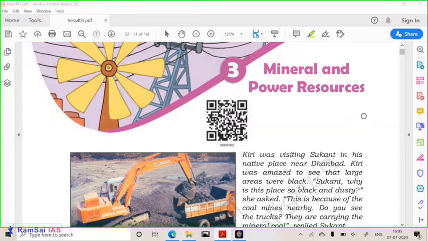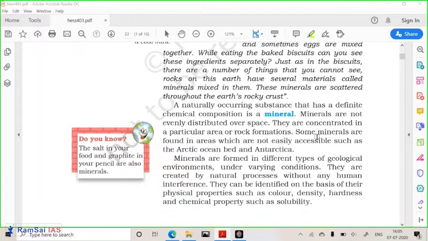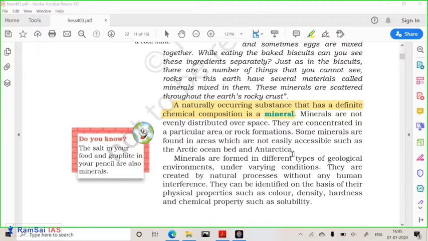Let us talk about these minerals. The definition of minerals is a naturally occurring substance that has a definite chemical composition. As we know, we have copper, gold, iron, platinum. They have a definite chemical composition, so that's why we call them minerals.